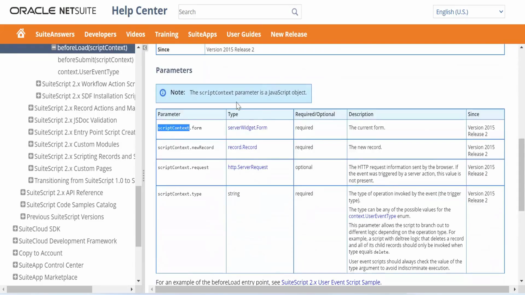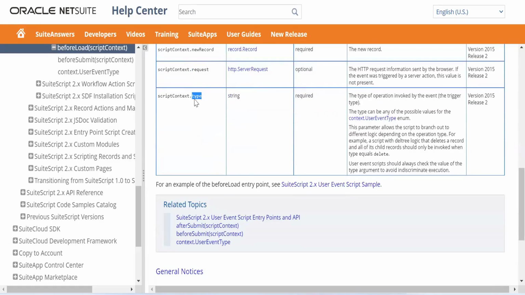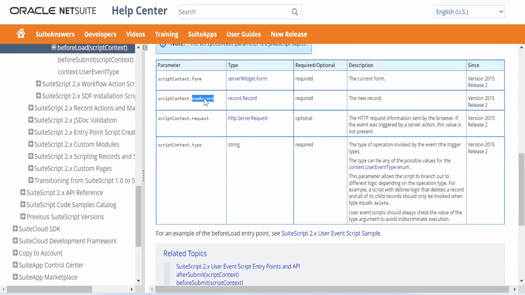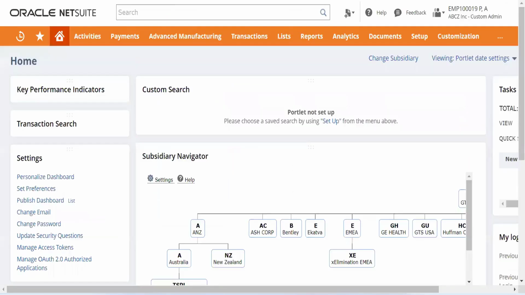As I told you, there's only one parameter. Its script context parameter is a JavaScript object, as you mentioned already. What does it give us? It gives us the form information, new record, requester information, and type, which is the context type. In before load we will not have an old record, so it will give us only the new record. But in case of after submit, it will give us both old record and new record.